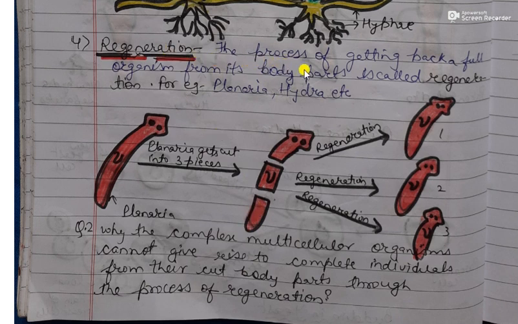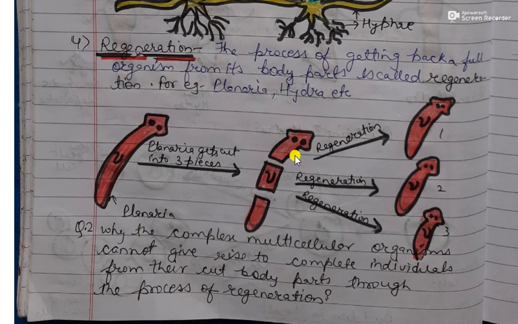Regeneration is the process of getting back a full organism from its body parts. Suppose this is planaria, and if its body gets cut into three pieces, then from each cut piece of the body, a new individual will be formed. So this process is known as regeneration.